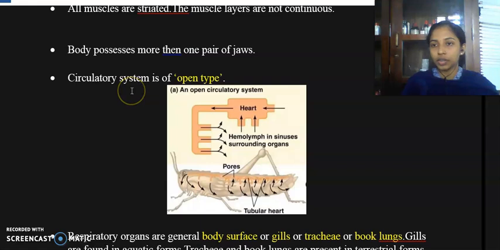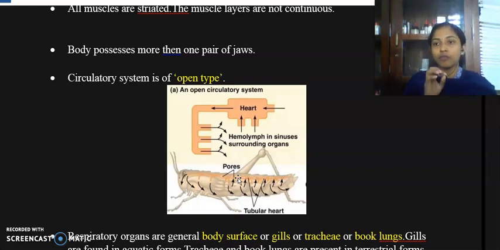And talking about the circulatory system, it is open type. Open type means, here you can find the structure of grasshopper, which is a member of phylum Arthropoda, and they possess tubular heart, and the heart pumps the blood towards a cavity which is called hemocoel.